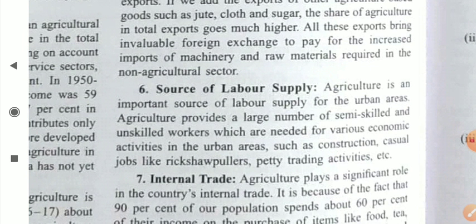Now sixth point, source of labor supply. Agriculture is also the source of labor supply. All the laborers in the urban area are supplied from the rural area, and their basic work is agriculture, so that's why they are unskilled. So agriculture activities provide jobs to those unskilled laborers also.